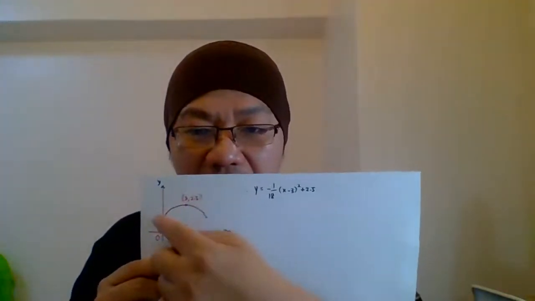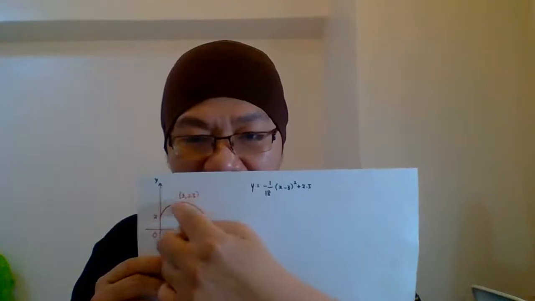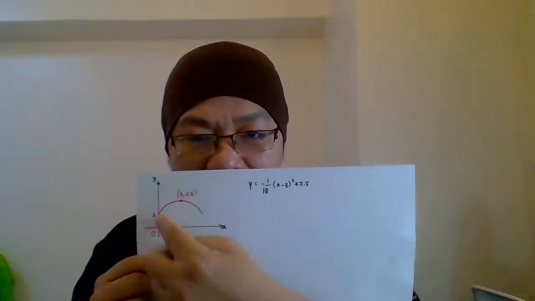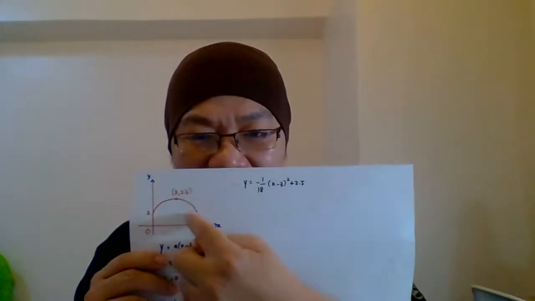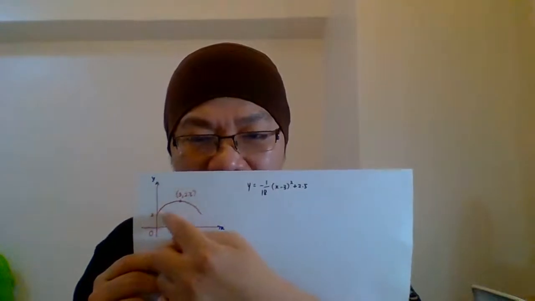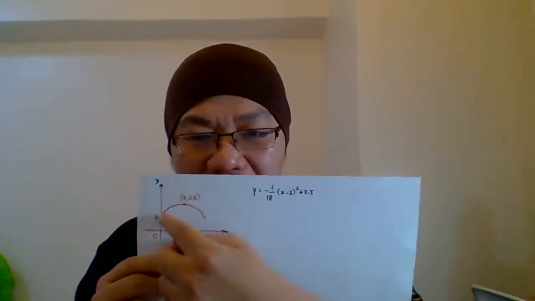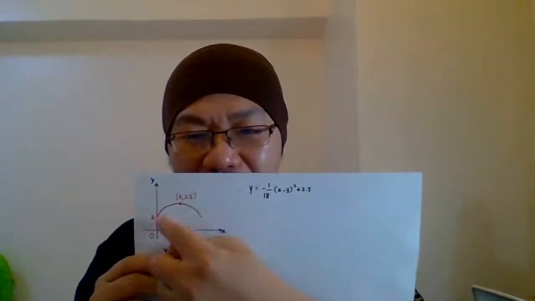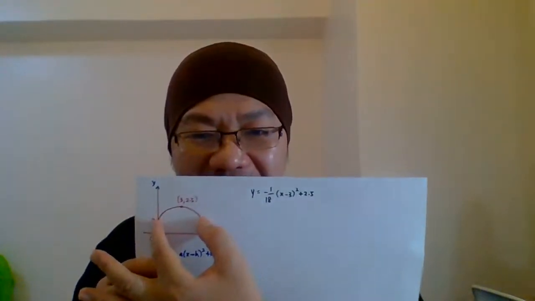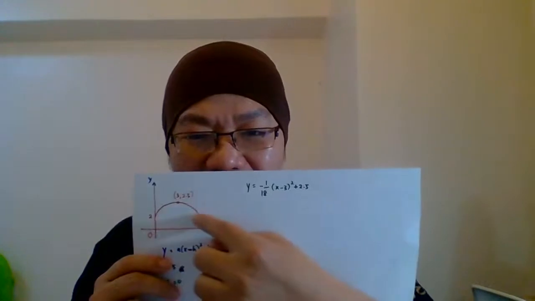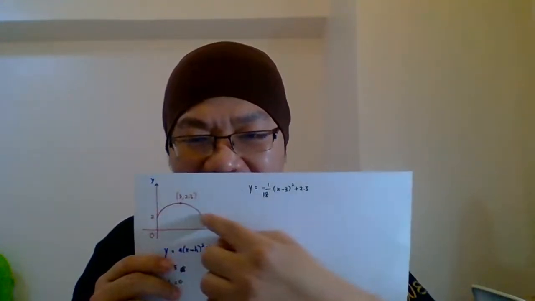You see here, this is the curve, right? How much is the horizontal distance from here until here? This is the motion of the ball along the horizontal line, parallel to the horizontal line here. So you need to count how much distance is traveled by the ball in the horizontal line.